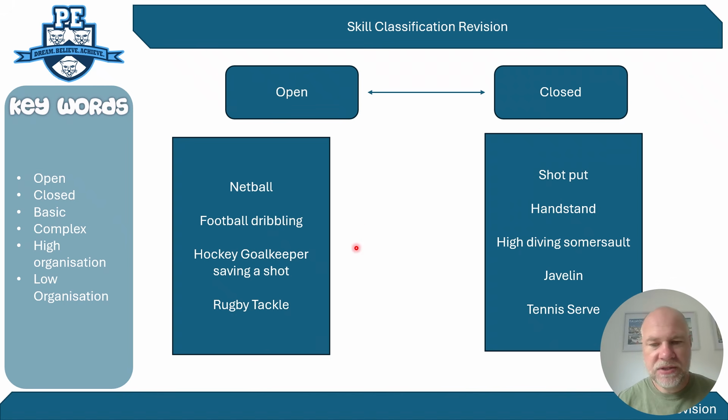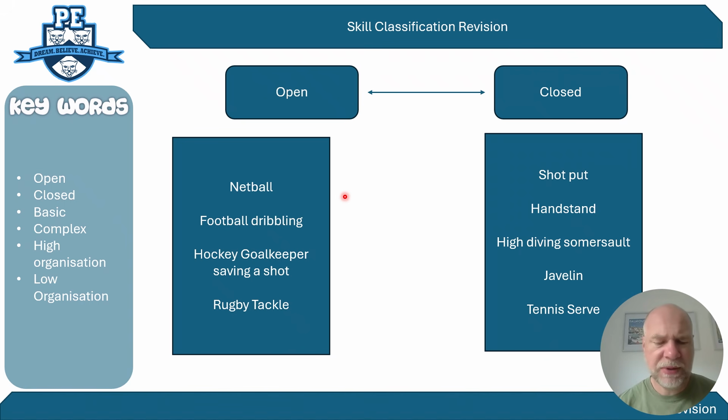Looking at the first one, we have open and closed. The exam boards tend to want you to always put an example and know an example of an open skill and a closed skill. Generally, you're going to be looking at activities, and these are ones I've pulled off the exam papers. In the past, they've used just netball as an example, a whole sport. They tend not to go with a sport in your examples, they tend to go with a sport-specific skill.